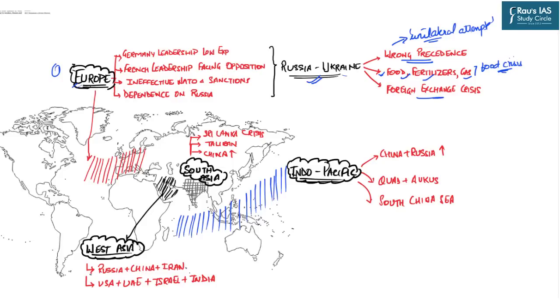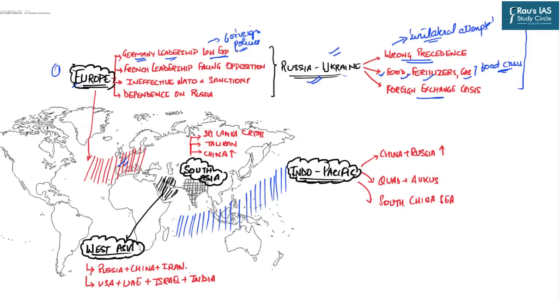So, despite all these significant impacts of the Russia-Ukraine war, there are other changes also taking place in Europe, particularly in countries like Germany. Now, Germany has a new leadership, but this new leadership has low experience in managing foreign policy. So that is why it has also created a challenge in Germany's foreign policy.